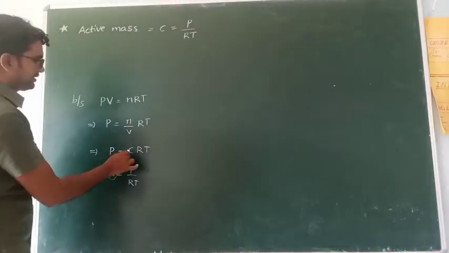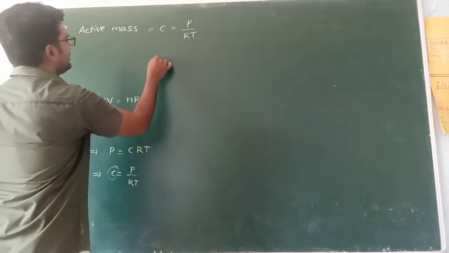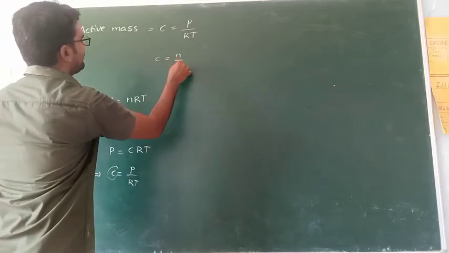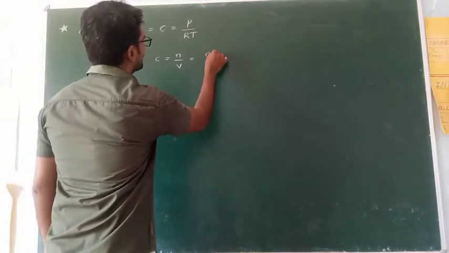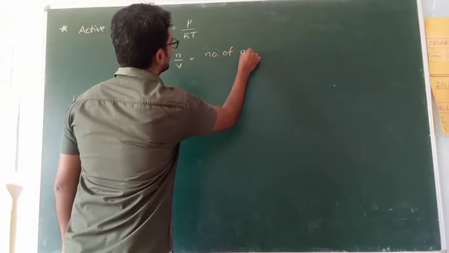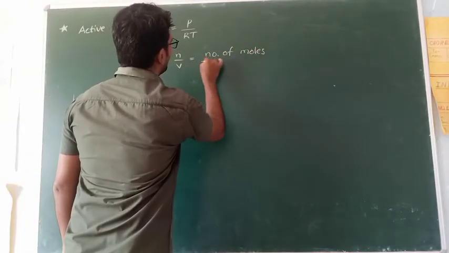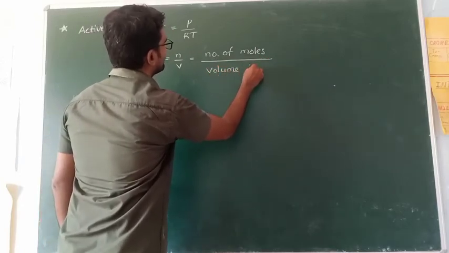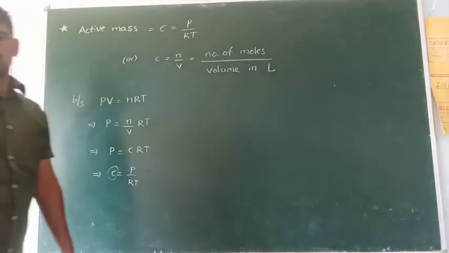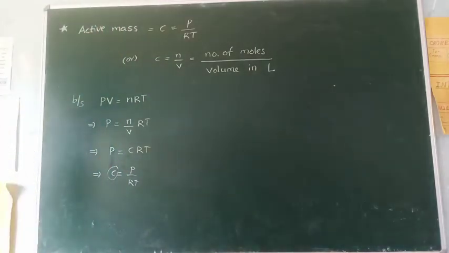Also we can write C is equal to n by V. So n means number of moles, by volume in liters. Number of moles by volume in liters.